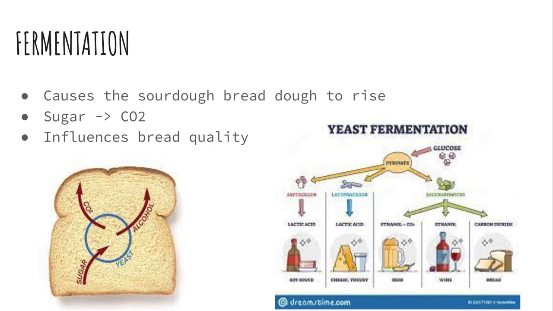Then we have fermentation, and this occurs in sourdough bread, for example. It's the famous process that causes the dough to rise when making bread, and the sugar is converted to carbon dioxide because of yeast. And fermentation is important because the length of this process is going to influence the ultimate taste and quality of your bread.